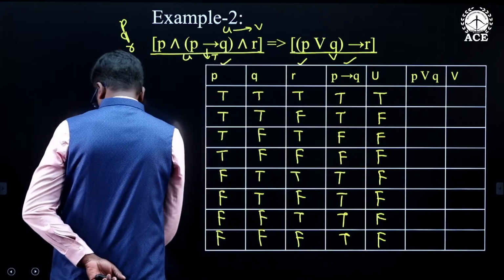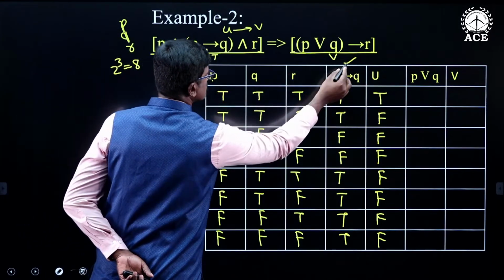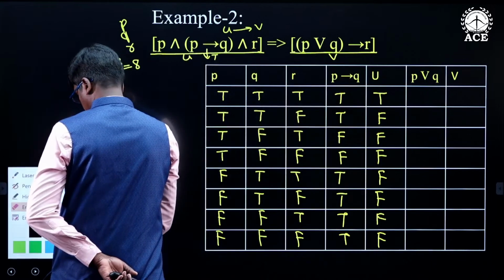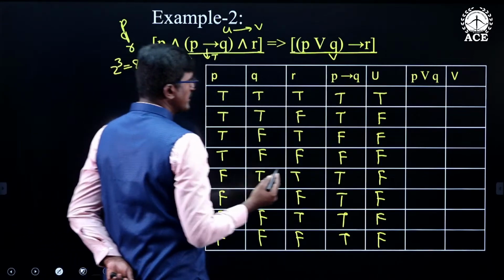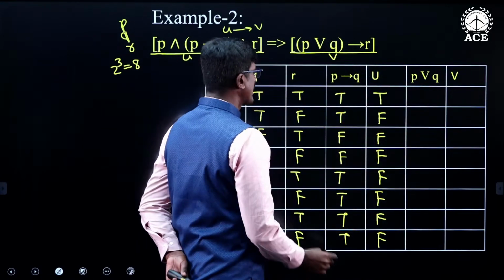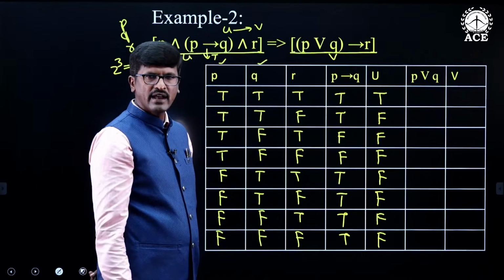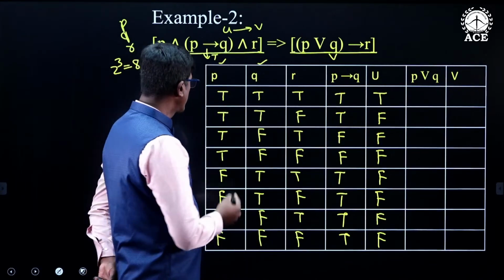Now I will be finding the truth values of the RHS. First I will find the truth values of P or Q. This is P, this is Q. P or Q is false when both of them are false.